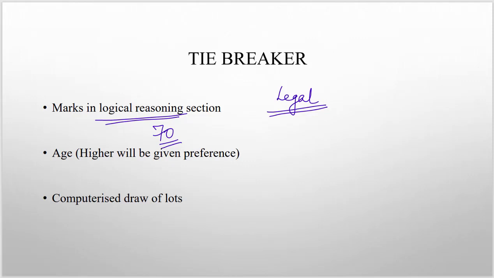In case there's a tie in this scenario, then their age would be checked, and somebody who is older will be given preference, or seniority will be given preference. And if there's a tie in the marks of logical reasoning, and they happen to be of the same age, then there would be a computerized draw of lots to resolve the tie.